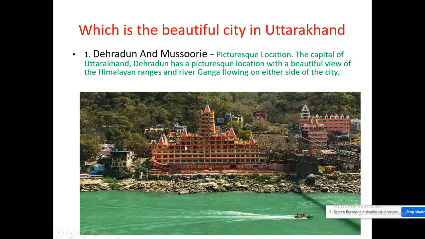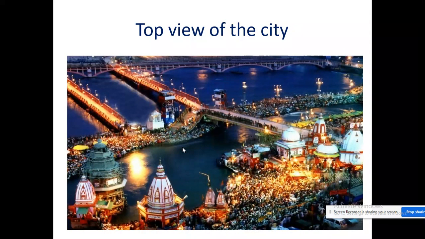Next, Dehradun and Mussoorie is a beautiful city in Uttarakhand. Side by side, the river Ganga is flowing. So children, see here. This is the top view of the city. From the top, they have clicked the photo. That is the top view of the city. Can you see how many temples are there?